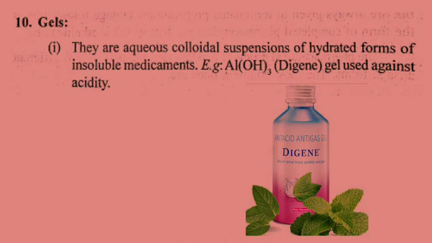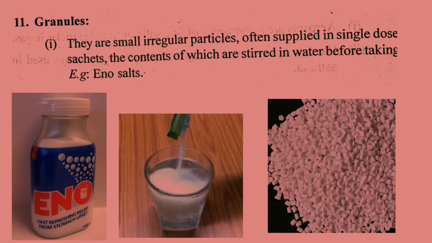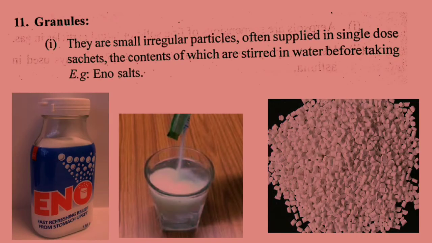For example, Digene, that is a gel used against acidity. Eleventh is granules. They are small, irregular particles often supplied in single-dose sachets, the contents of which are stirred in water before taking. For example, Eno salts.